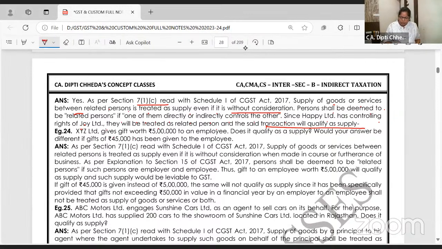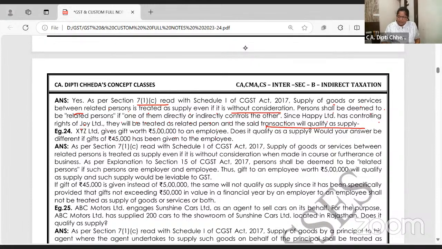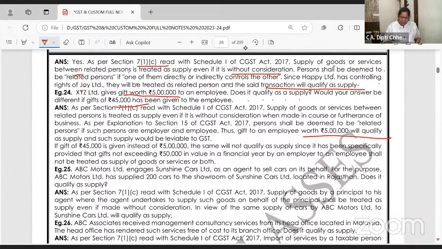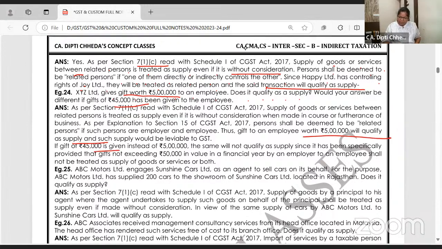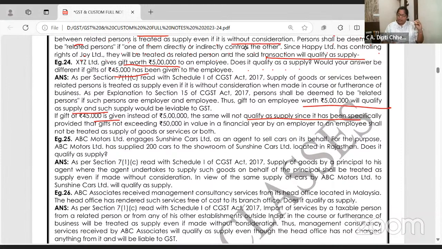XYZ Limited gives gifts worth 5 lakh to an employee. Does it qualify as supply? Yes, gift. Employer is giving to employee above 50,000, so of course. Would your answer be different if it is 45,000? Not taxable. 5 lakh will qualify as supply; if it is 45,000, it will not. Please read the answer in detail at home. You have to write like this. Write in pointers, and write that it is deemed supply as per section 7(1) clause C of CGST Act 2017.